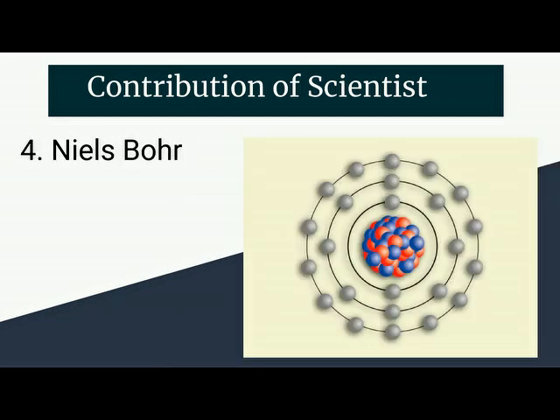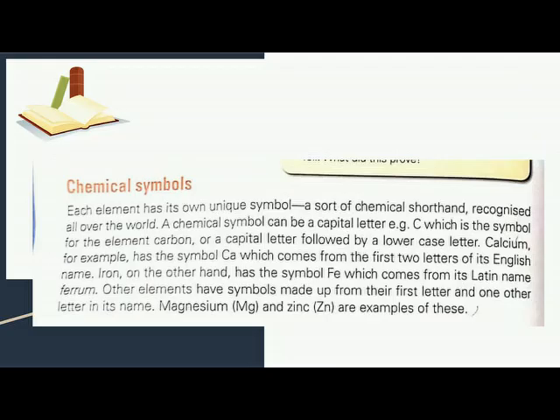Niels Bohr, era is 1885 till 1962. Bohr and Rutherford developed the atomic model further by suggesting that electrons orbit the nucleus at high speed in fixed orbits around the nucleus. The Rutherford-Bohr atomic model helps us to explain the periodic table.